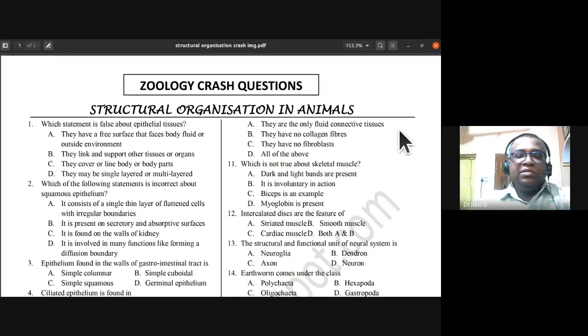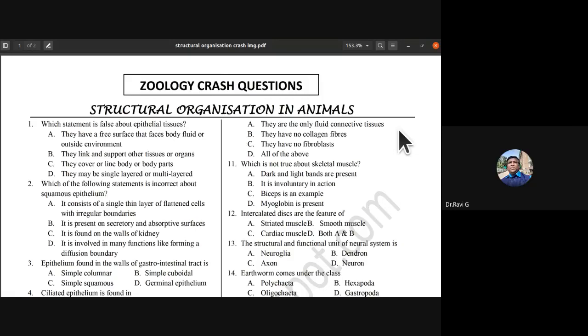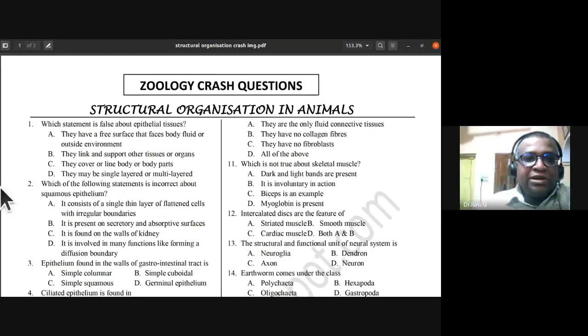Today we will be solving multiple choice questions, which you might get in the CET or NEET examination, from the topic of structural organization in animals. We have recently discussed this topic. You know that animals have four types of tissue: the epithelial tissue, the connective tissue, muscular tissue, and neural tissue. We had discussed that. Let us discuss nearly 30 questions from this topic, the structural organization in animals.